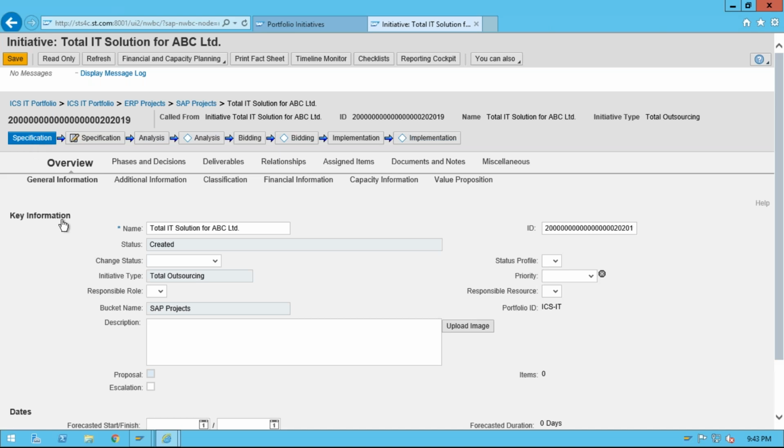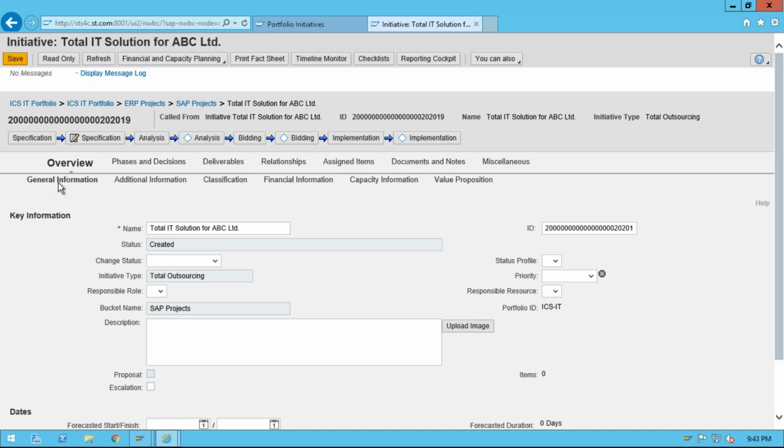Okay, so this is available in initiative to PPM project. This is available in initiative to item. This is available in item to PPM project. This is available in PPM item to PS project also. Okay, so we can synchronize the objects. Okay, we will discuss it in detail. Okay, so it is just to explain here, and these are the tabs here: overview, phase and decision, deliverable, relationship, assigned item, document and notes, and miscellaneous.